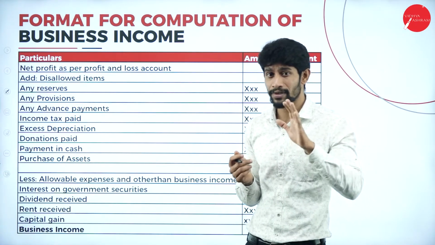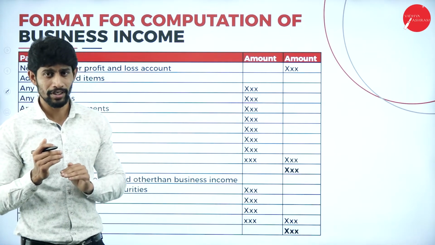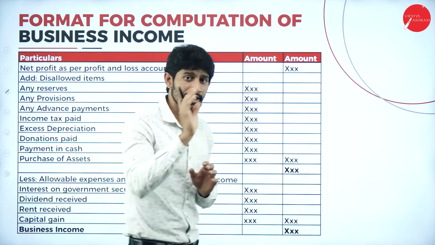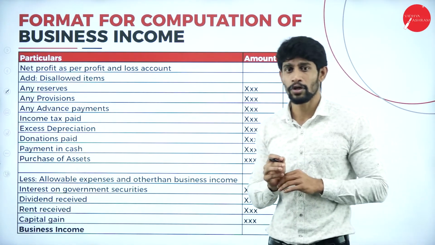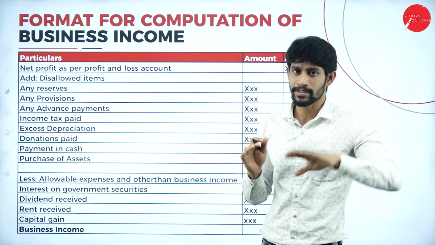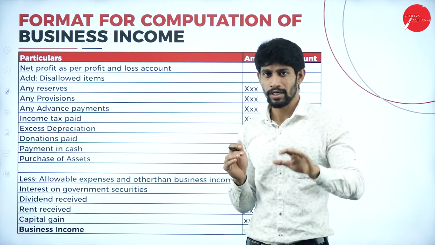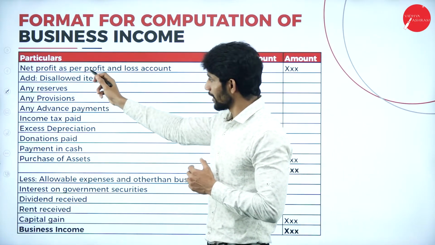If the expenditure is not relating to business, you have to add it back to the net profit.